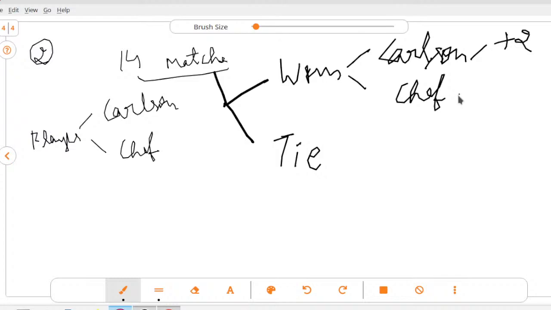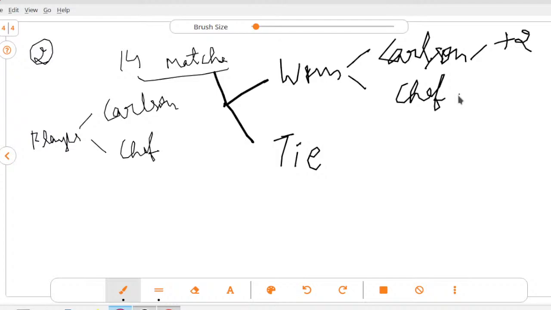We have understood about half of the question. This is what they are saying: a total of 14 classical matches between Chef and Carlsen can be won by Carlsen, won by Chef, or be a draw. The winner gets 2 points, the loser gets 0 points, and if it's a draw, both get 1 point each. So we have successfully understood this much of the problem.